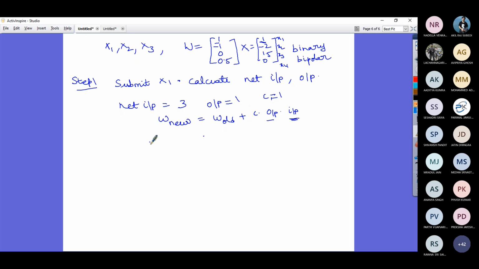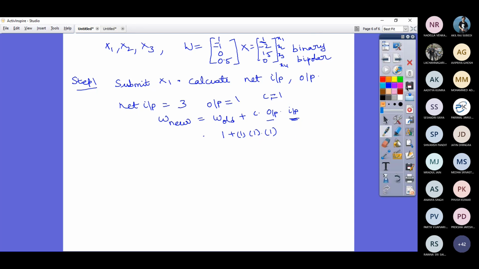What is the old connection weight for small x1? It is 1, plus learning constant 1, the actual output is 1, and the input is 1. This would be the new weight for that connection.